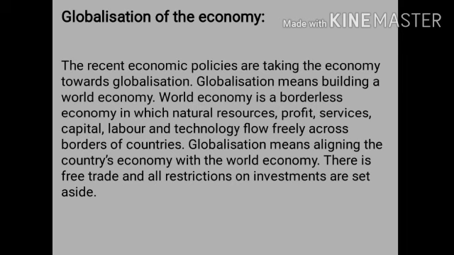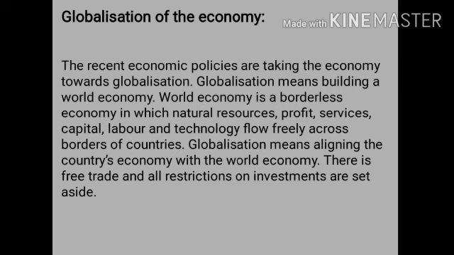So, the globalization of economy refers to the increasing interdependence of the world economies. For example, there are many products and brands like Disney, Mercedes-Benz, Apple, which are available throughout the world. This shows the globalization of economy, where the goods and services can be imported and exported throughout the world, and there are no physical borders for the world economy, and a free flow of goods, profits, natural resources like the coal, iron ore, then the technology, these are flowing freely across the borders of a country.